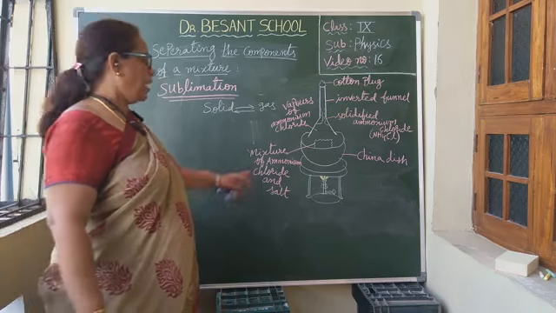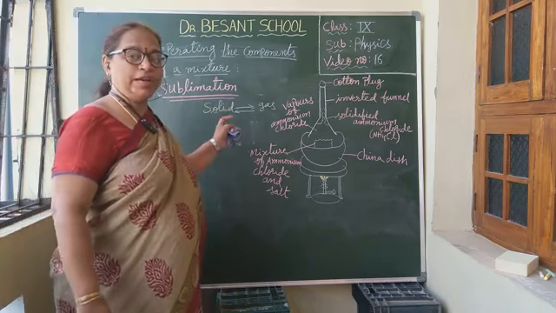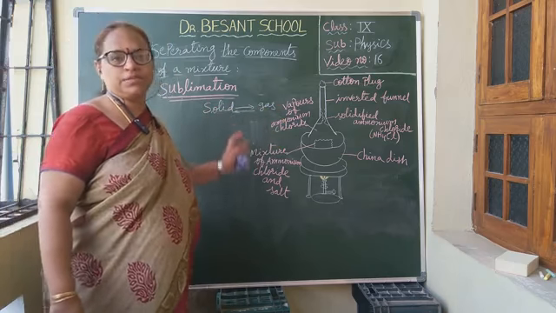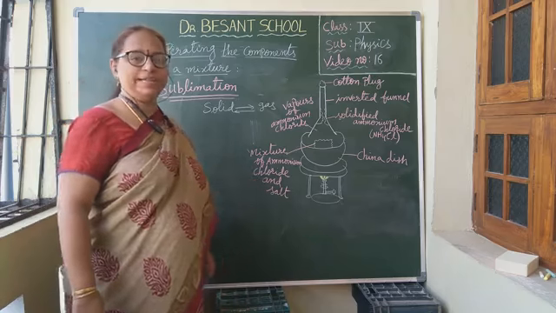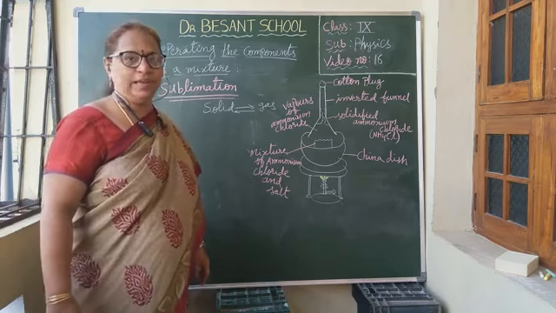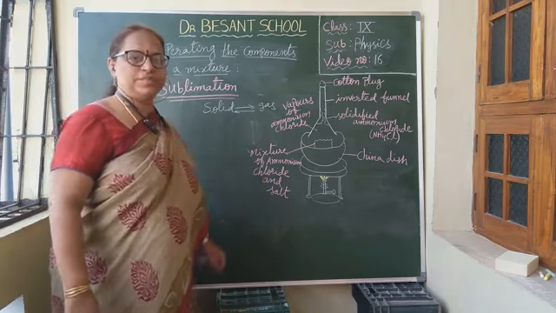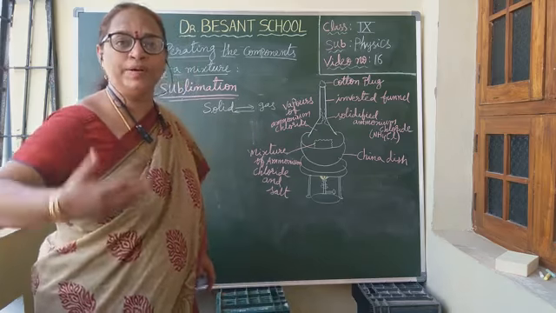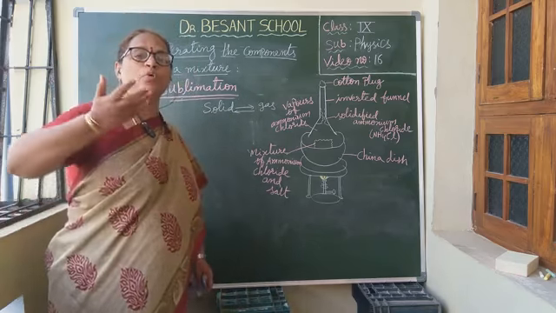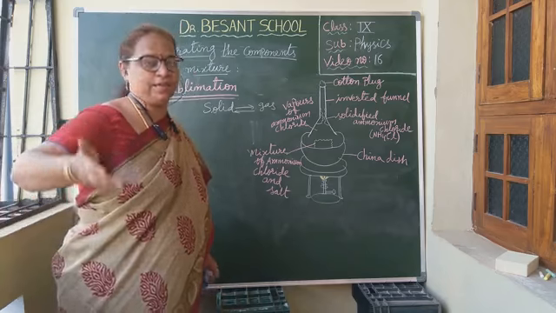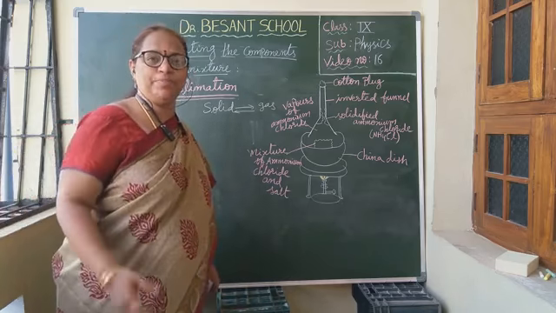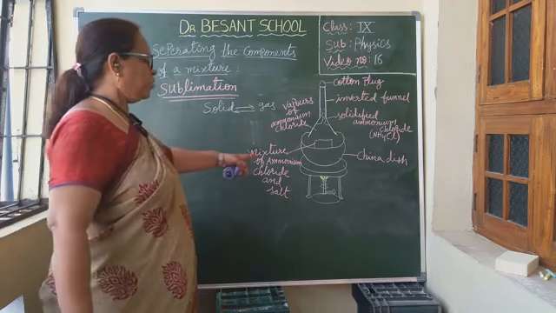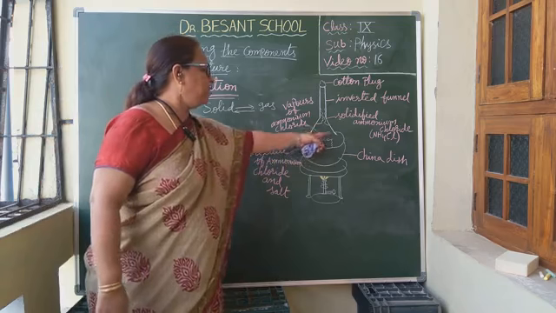Sublimation means solid to gas directly, or gas to solid. Here ammonium chloride is a solid substance, isn't it? So when both are mixed, first ammonium chloride will convert into vapors. Salt requires more temperature to change its state, but ammonium chloride changes its state at a lower temperature. Ammonium chloride directly converts into vapors.